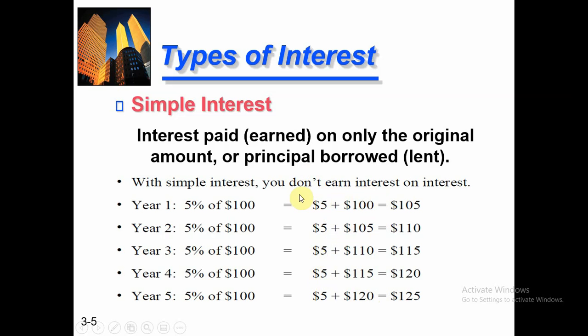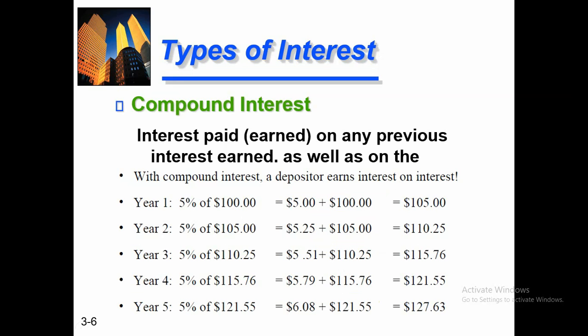That's why this technique is more favorable and gives more benefit to the borrower. The other type is compound interest, which we also know as compounding interest. This technique is very favorable for the lender because it gives more revenue, more interest payment as compared to simple interest.